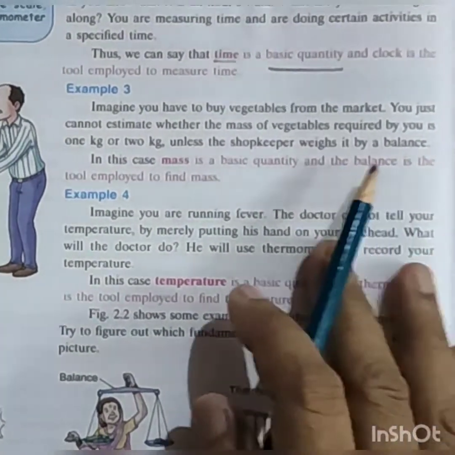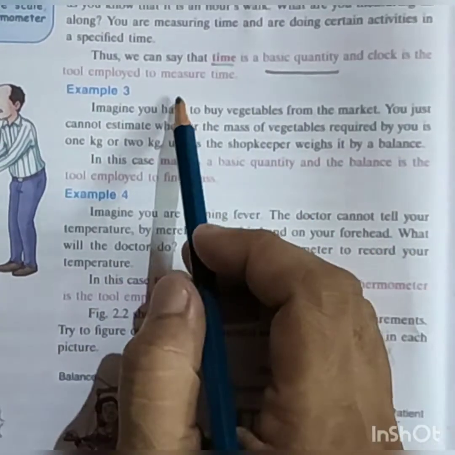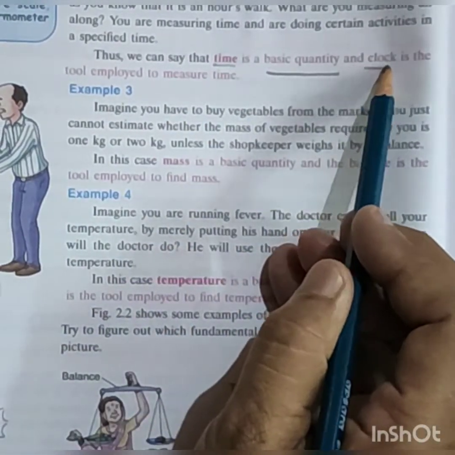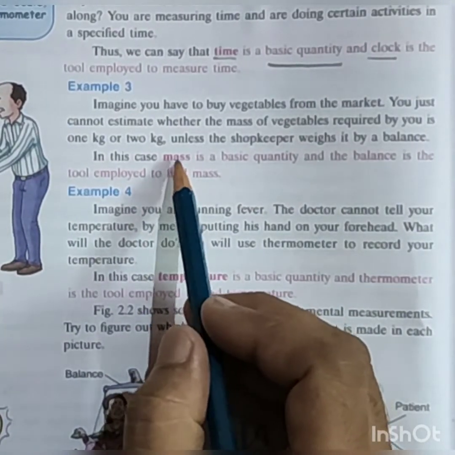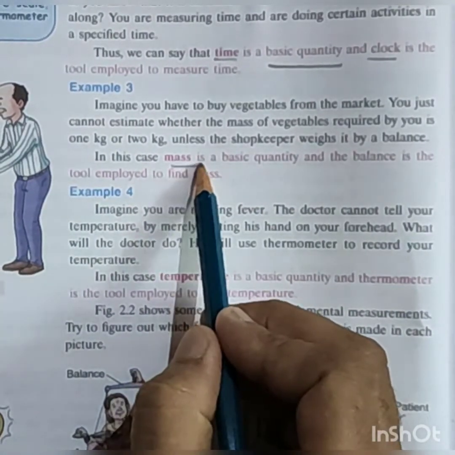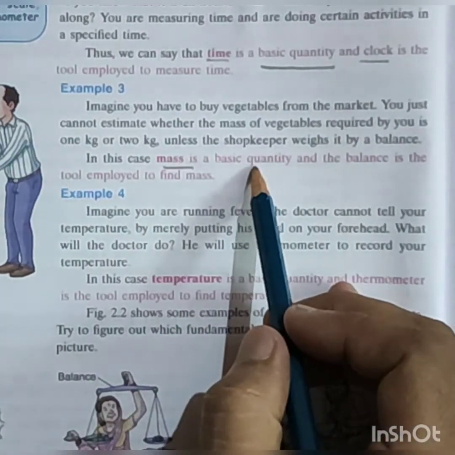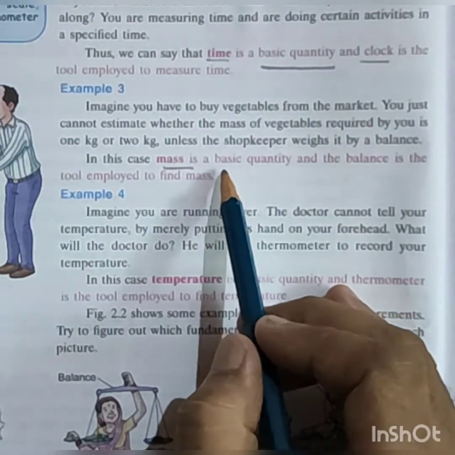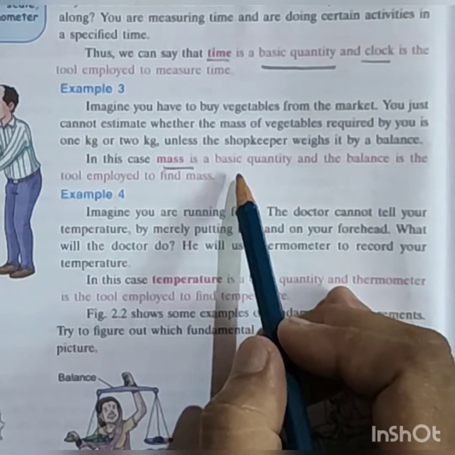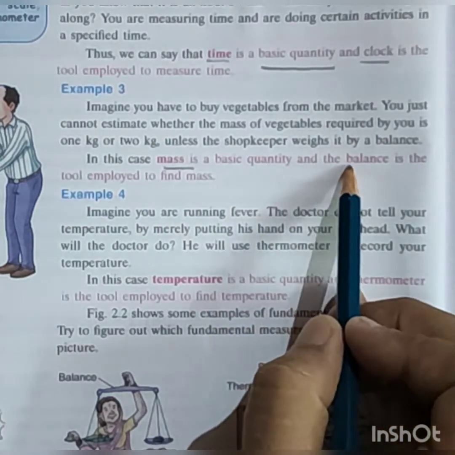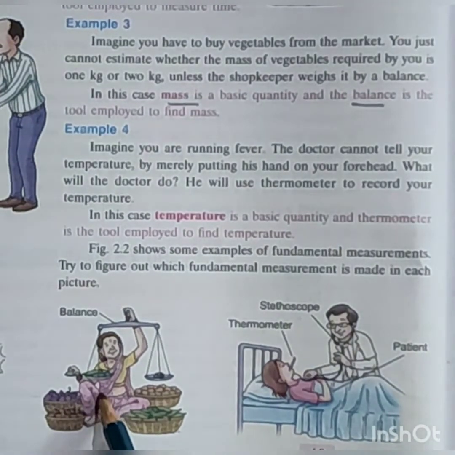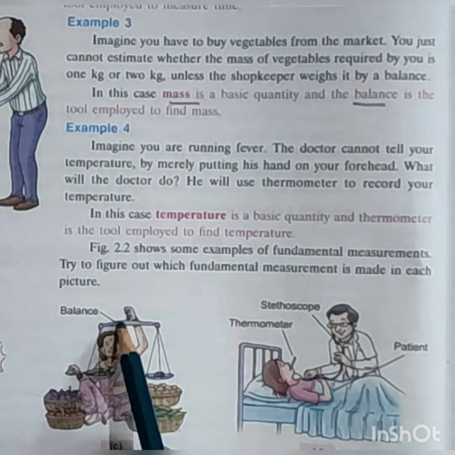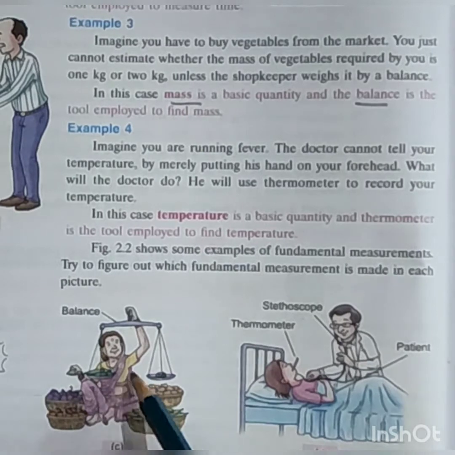We can measure it through a tool that is called a clock. Next, if you want to measure the mass, what will we use? There is a balance. In the picture you can see a balance. This balance is used to measure mass.